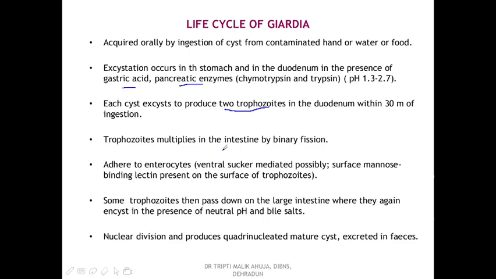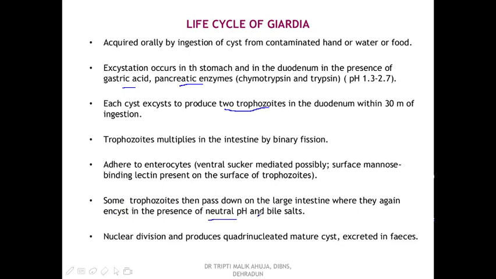The trophozoite multiplies actively in the intestine by binary fission. They adhere to the enterocytes by means of the sucker, and then pass to the large intestine, where they again form the cyst, because here the pH is neutral and there are bile salts.